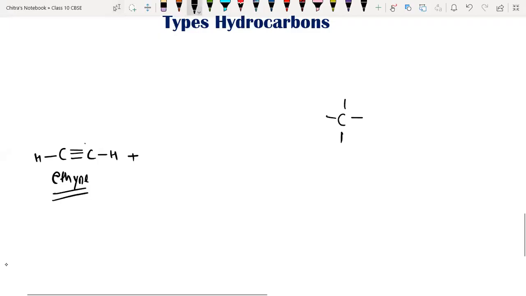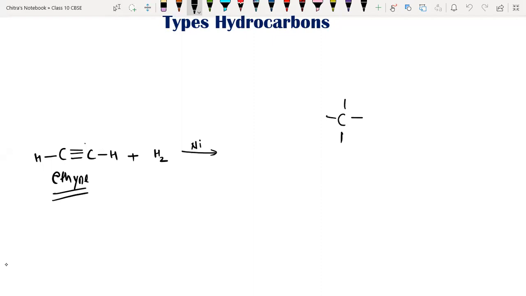Okay. So now we are going to discuss the types of hydrocarbon. We are discussing on what basis we have decided the type of hydrocarbon. So first we have to understand that reaction, and then we're going to start the types of hydrocarbon. So here we have ethyne. I have reacted ethyne with hydrogen in presence of nickel. Nickel is used as a catalyst, which is used generally for hydrogenation reaction.